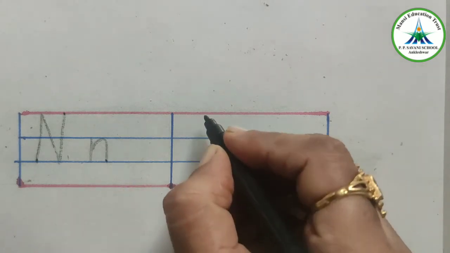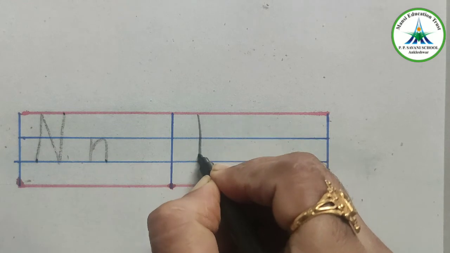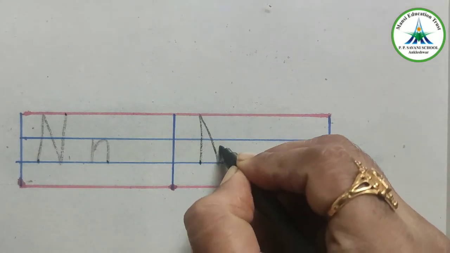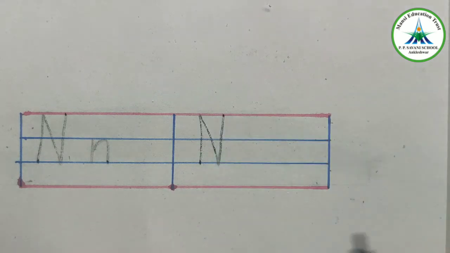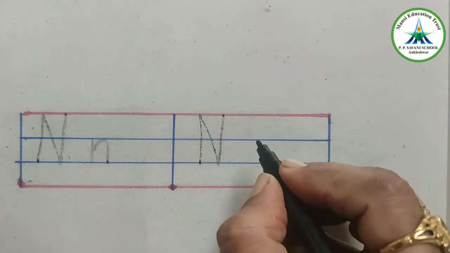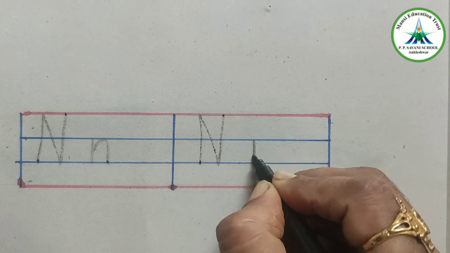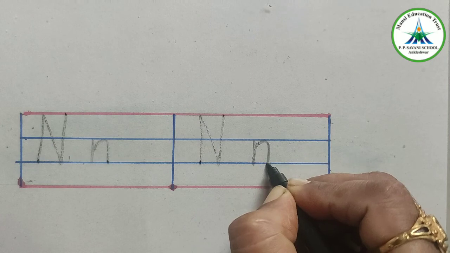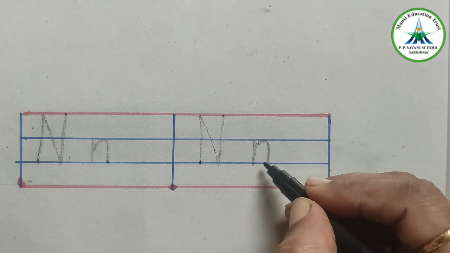Let's see again how to write capital letter N. Make a standing line, then slanting line and a standing line from the end of that slanting line, upward side. Then to write small letter n, make a standing line in between two blue lines and a half circle. This is small letter n.